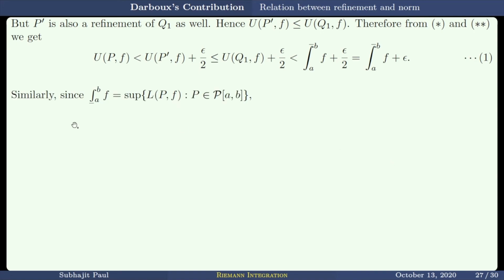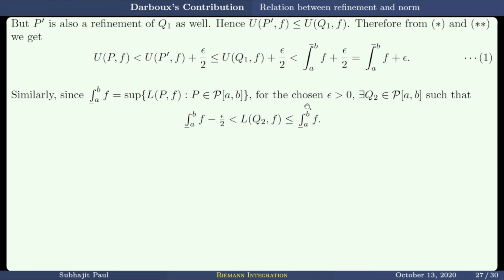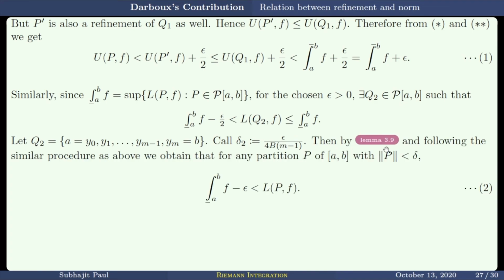Now we do the same thing for lower sums. Since the lower integral is the supremum of all the lower sums, for the same chosen epsilon, there exists a partition Q2 such that the lower integral minus epsilon by 2 is smaller than the lower sum with respect to Q2, which is less than or equal to the lower integral. Then let Q2 have m plus 1 many elements, and call delta 2 as epsilon by 4B times m minus 1. By the same lemma again, following the exact similar procedure as above, we obtain that for any partition P of AB with norm P less than delta 2, the lower integral minus epsilon is less than LPF. This happens for every partition with norm less than delta 2.